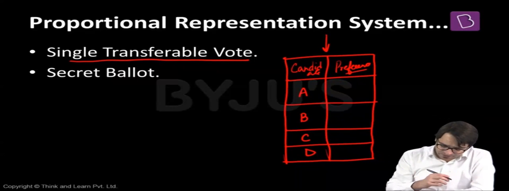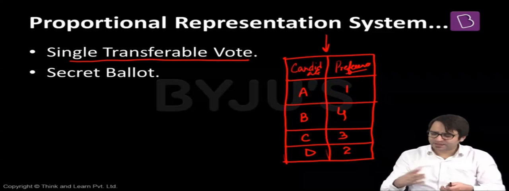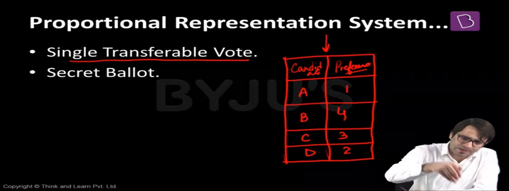Let's say I'm the voter. My first preference is A. My second preference is D. My third preference is C. My fourth preference is B. And this is given to every single voter. Then one by one, I vote and I drop this ballot paper in the ballot box.